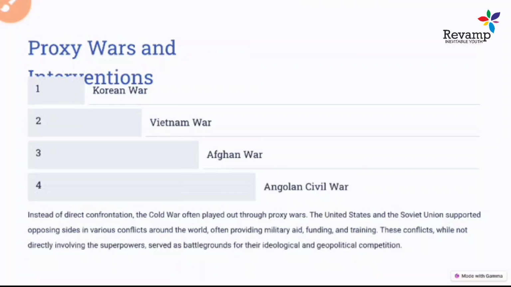So a lot of things happened on the whole world front, we can say. Even though the USA and USSR were not fighting in their own countries, they were creating a fighting base across the whole world. They were not indulging in direct war in their countries, but they were fighting on different fronts, like the Korea front and the Vietnam front. This way they were carrying out these wars.